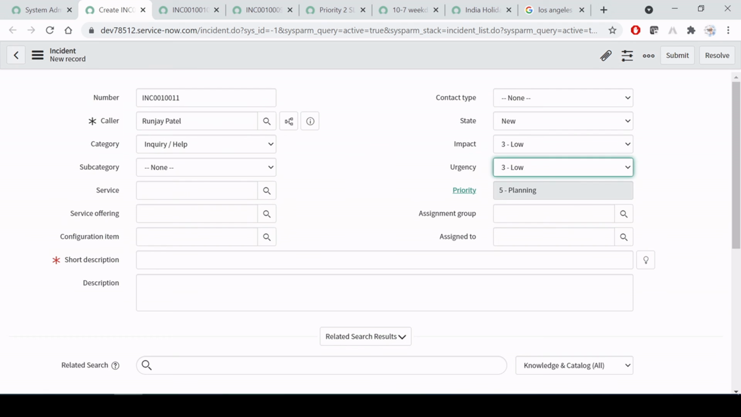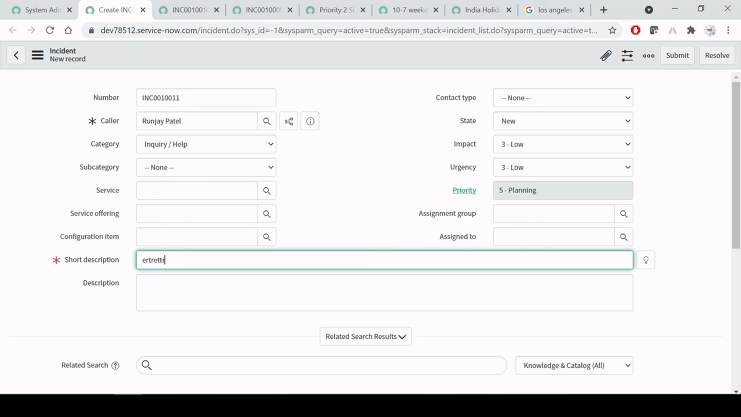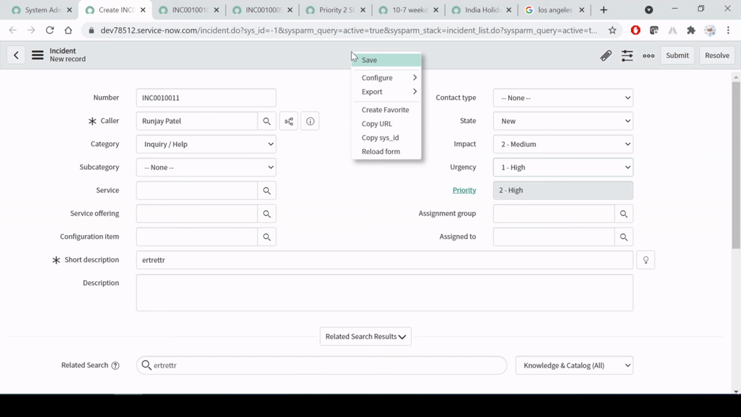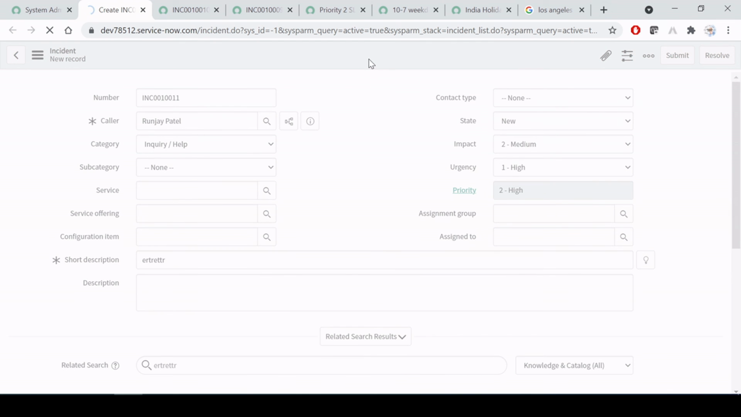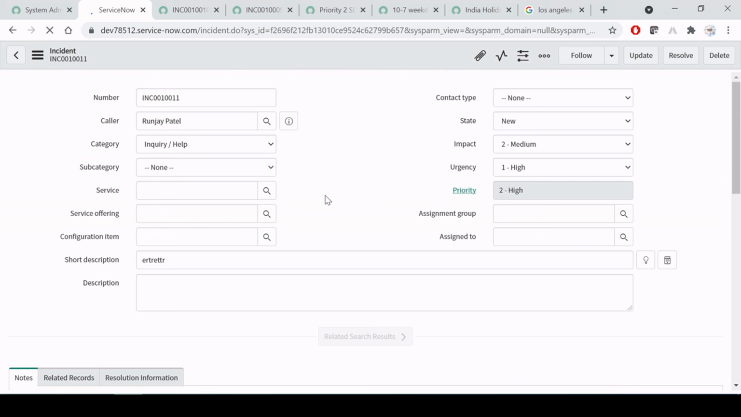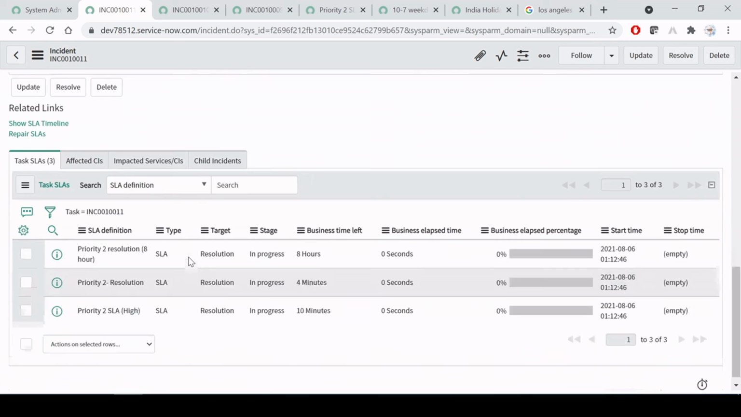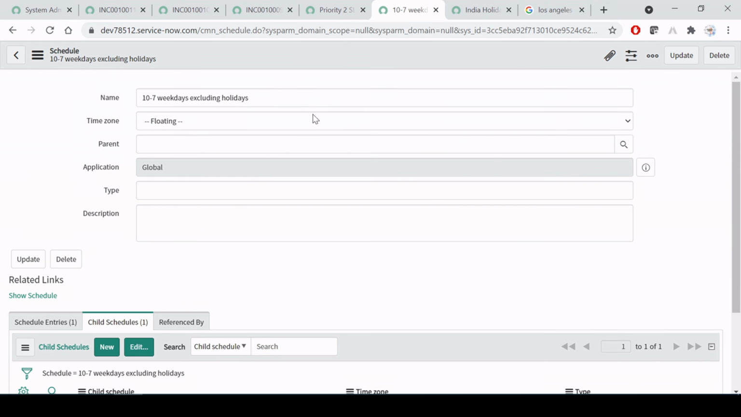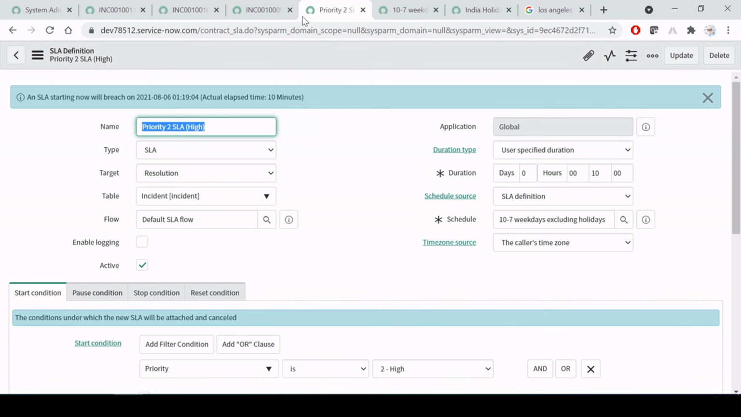So let me select it, and here just type anything, and the priority we have to give is high. I'm selecting that over here. Fine. And now let's go and check. This time SLA is attached, this is our SLA, right? It is attached, but due to timing, let me showcase our SLA timing again. Where is the schedule? Let me open the schedule. So this is our schedule.